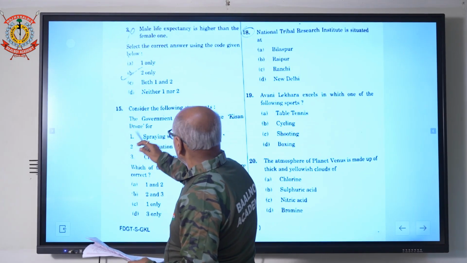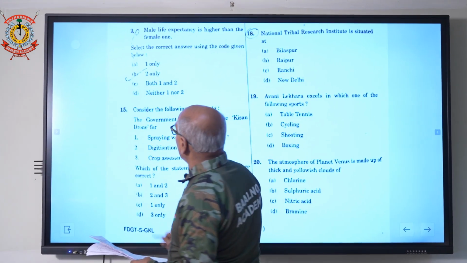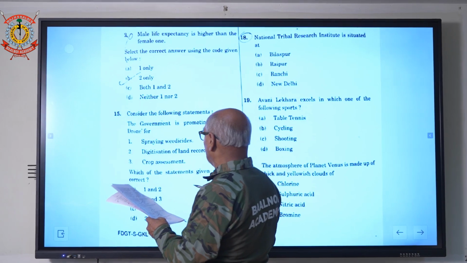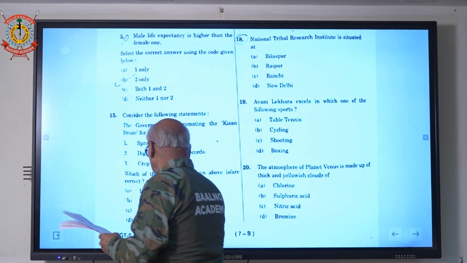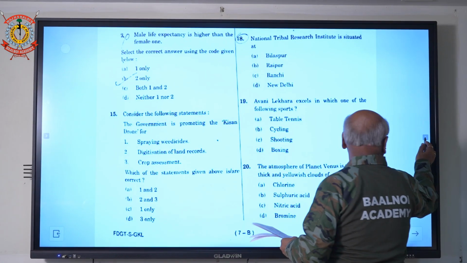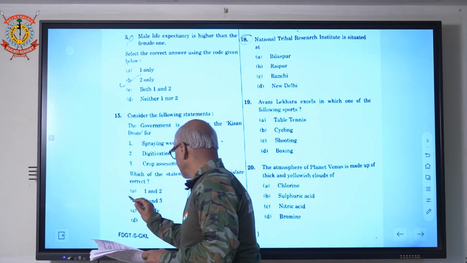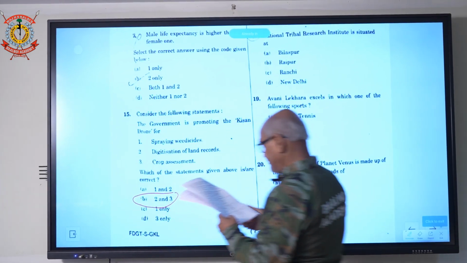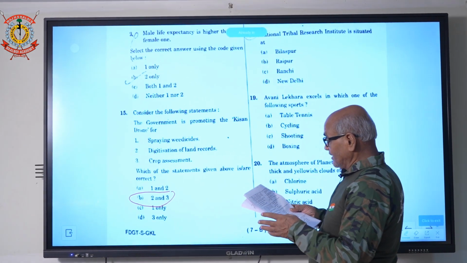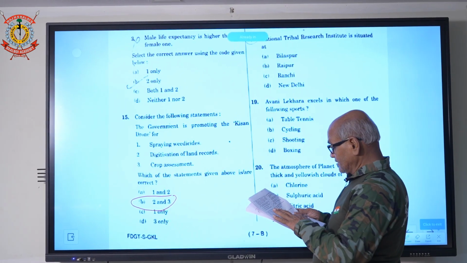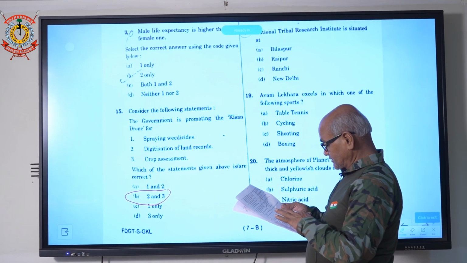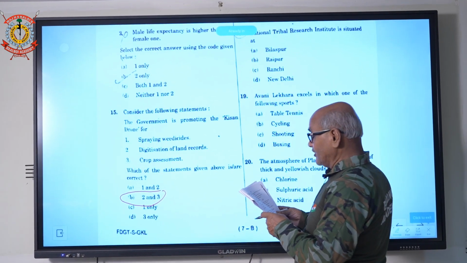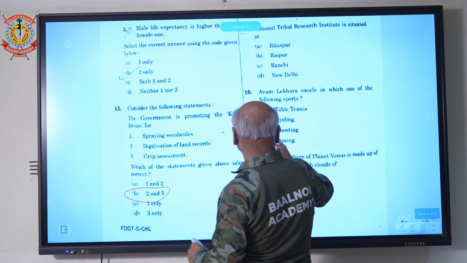Consider the following statements. The government is promoting Kisan drones for spraying weedicide. This will not be correct. The remaining 2 and 3 are correct. So answer will be B part. Next, which of the following, question number 21.